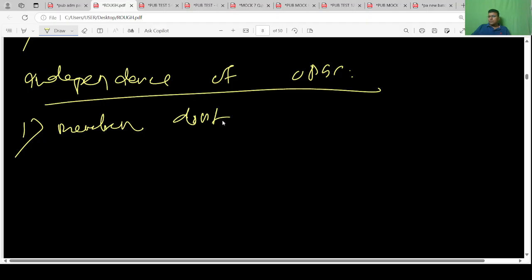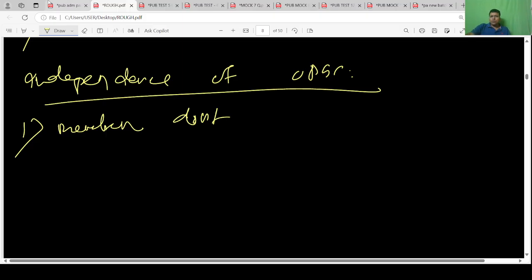OPSC is the same. Members are appointed by the governor, but the governor cannot remove them. The president can remove them, through a resolution passed in Parliament by a two-thirds majority. Removal manner is the same as for a Supreme Court judge. Salary and expenses are charged on the Consolidated Fund of the state. A retired OPSC chairman or member can only be appointed in UPSC, not in any other post.